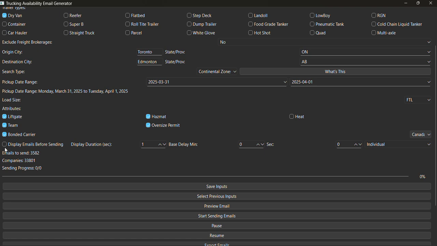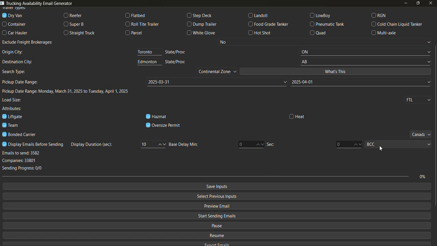You've also got an option to display your emails before sending, and how long you want to see it for. So that's 10 seconds. You've also got the option to send out all of these emails, 3,500, on a delay, one at a time, which I don't really recommend anymore. But you can set the minutes right here and the seconds are over here, and they're sent individually. My preference is to send them all at once together in one email on the BCC line.